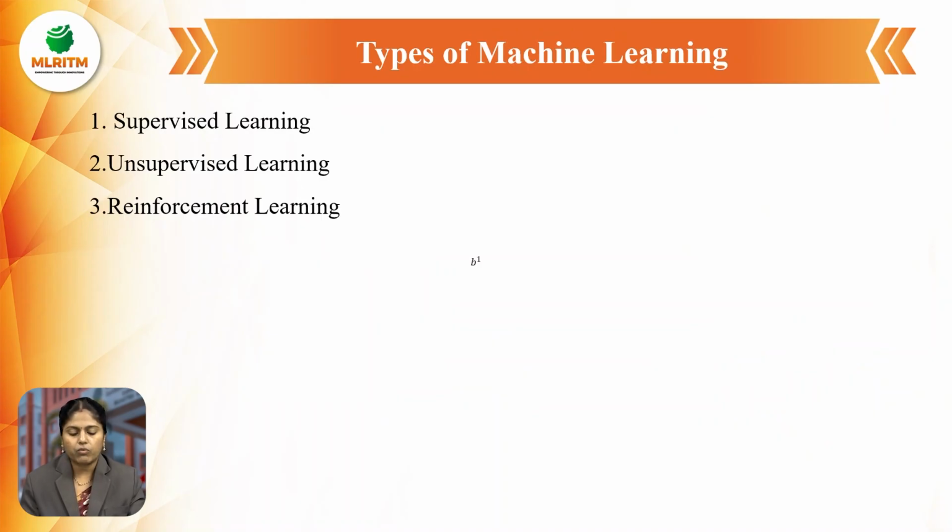Next, what are the types of machine learning? Generally, there are three types of machine learning: supervised learning, unsupervised learning, and reinforcement learning. Now we will see each and every type of machine learning with examples.